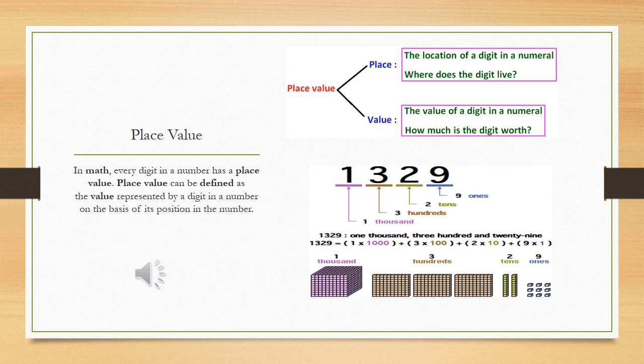Okay class, now after the international number system and what we have understood about digits, we are moving towards the next topic, that is place value. In maths, every digit in a number has a place value. Place value can be defined as the value represented by a digit in a number on the basis of its position in the number. Okay, it may sound difficult, but it's not difficult, it's so easy.